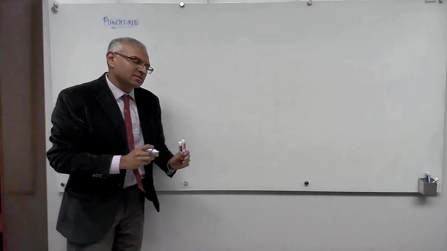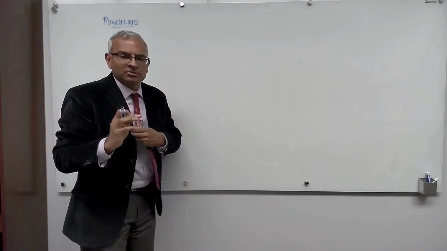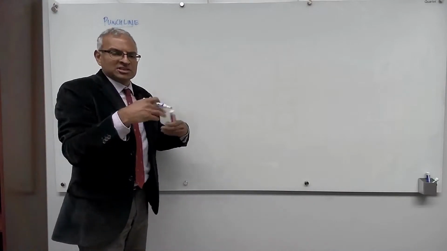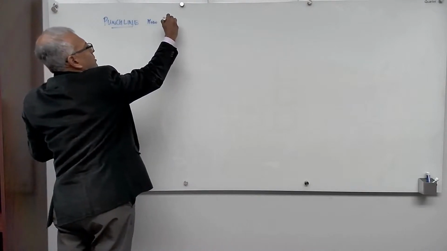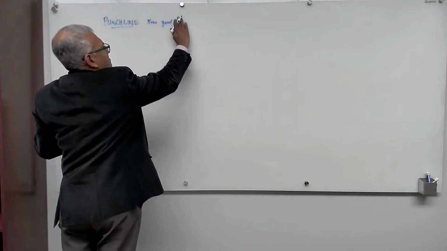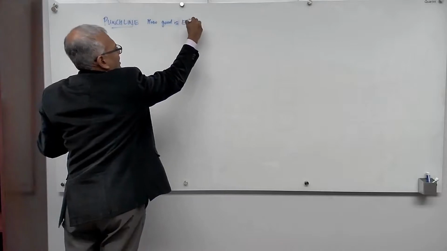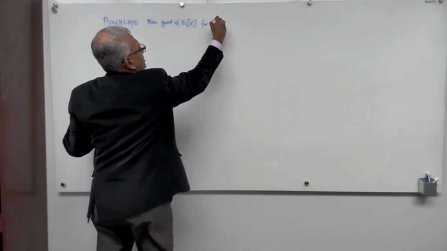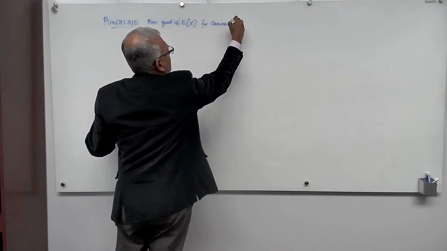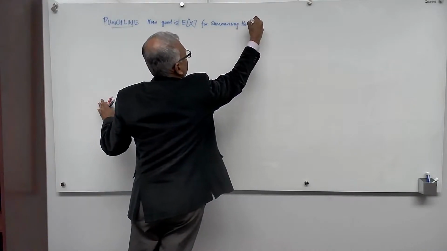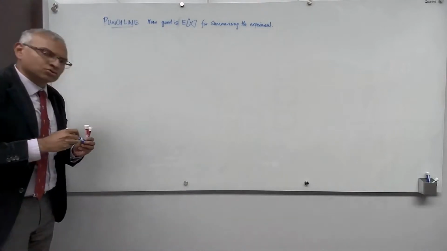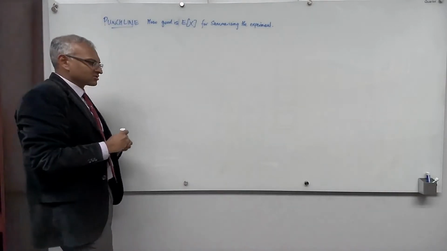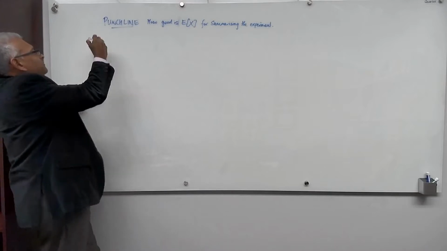Okay, so we're going to answer how good is the expected value as representing or summarizing the outcome of an experiment. How good is the expected value of x for summarizing the experiment? It turns out that we're going to use the standard deviation here. Remember, that's the square root of the variance. So, theorem.